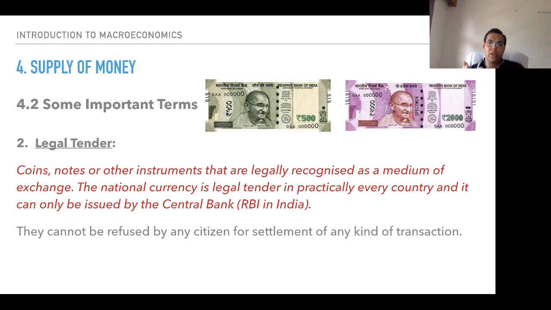So there were erstwhile notes in the denomination of 500 and 1000. Why did those notes become, you can say, worthless? For the simple reason that they were no longer legal tender, which can only be issued by the central bank, the Reserve Bank of India. They cannot be refused by any citizen for settlement of any kind of transaction. You cannot refuse saying that I don't accept this money.